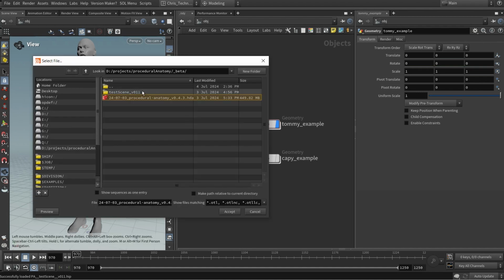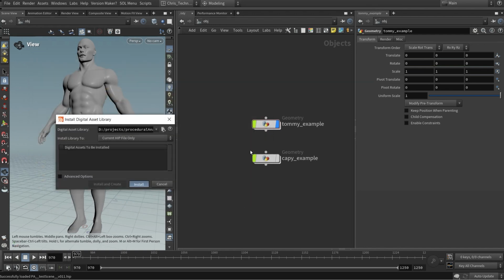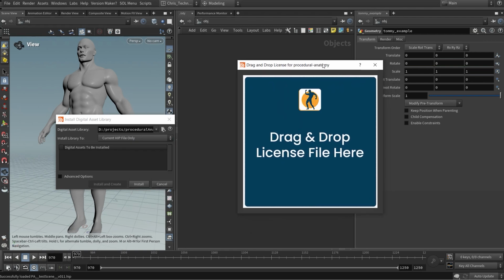So since we're in our hip directory, we can go up and go to the HDA or wherever it may be, and you can click install on that. And that will start loading all the different HDAs into the file, their complete definitions, that is. Now, once that's done, you should see this drag and drop license file here.